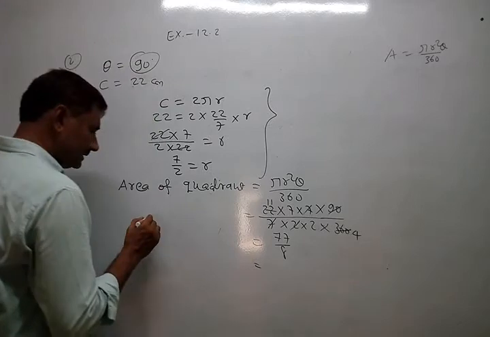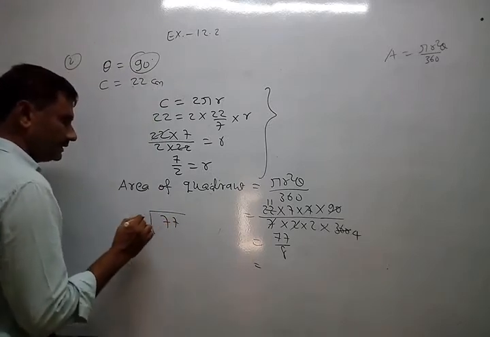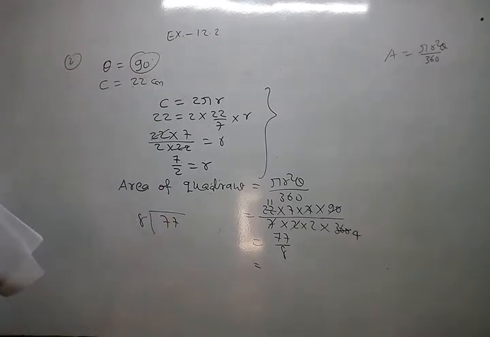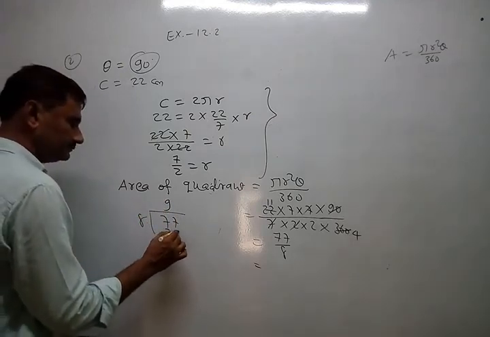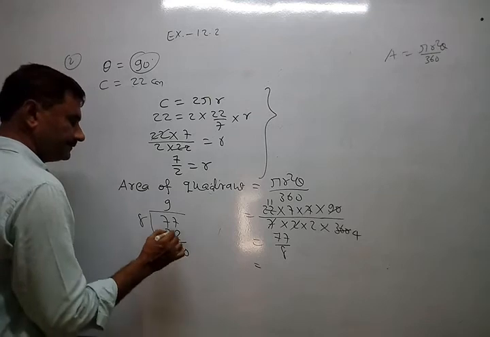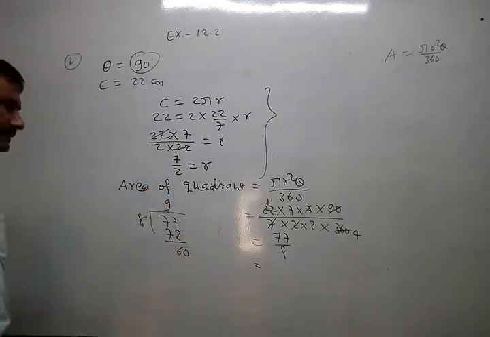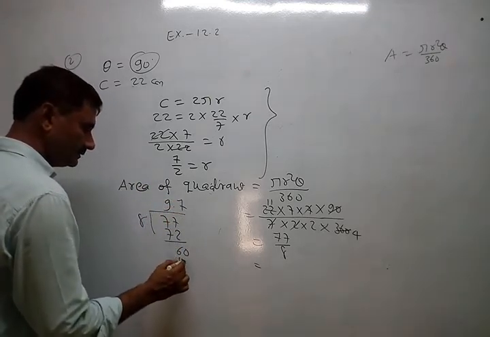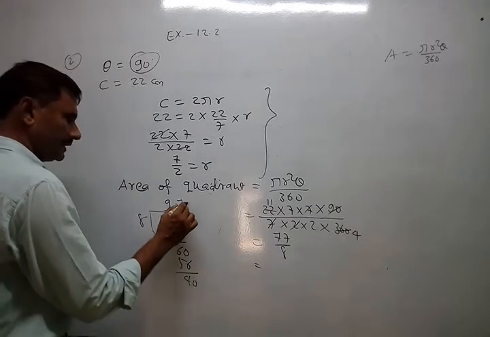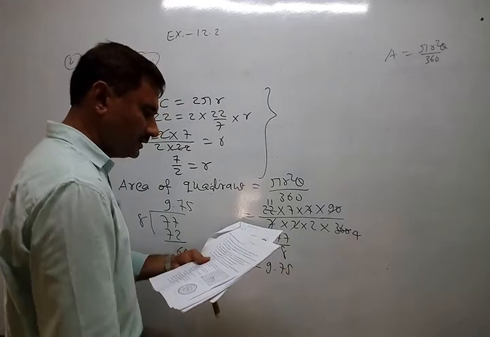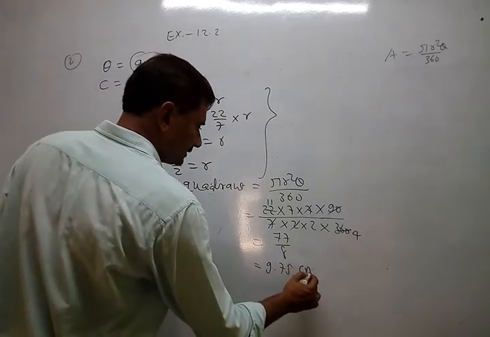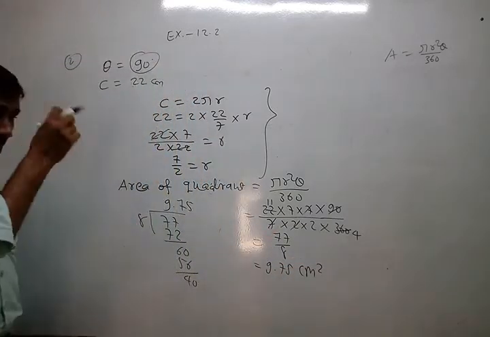Okay, so now I just try to divide it. 8 nines are 72, remainder 6. 8 sevens are 56, remainder 4. 8 fives are 40. So it is 9.75 area. Sorry, it is in centimeters, so square centimeters.